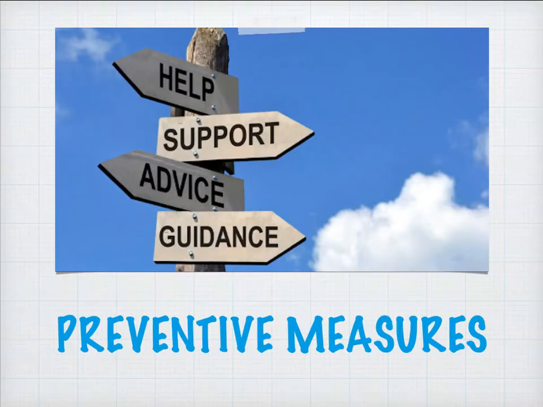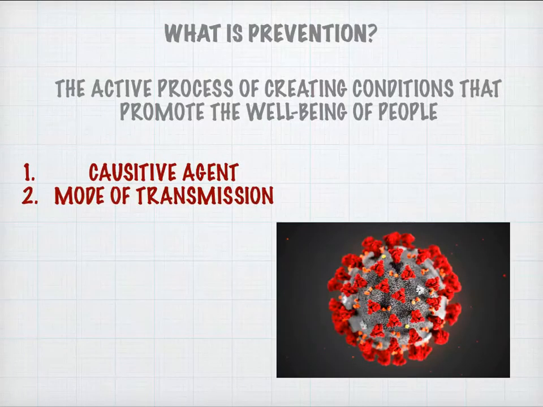Now, the main topic that we are going to discuss is preventive measures. What is prevention? It is actually the active process of creating conditions so that we can promote the well-being of people. How can we prevent a disease from occurring? We should know two things: what is the causative agent of the disease, what is causing the disease, and what is the mode of transmission, how the disease is spreading. We should know where the disease is starting, what is causing it, and how it is spreading.